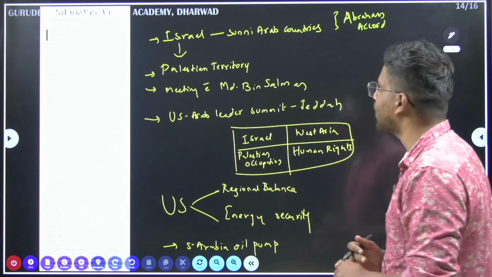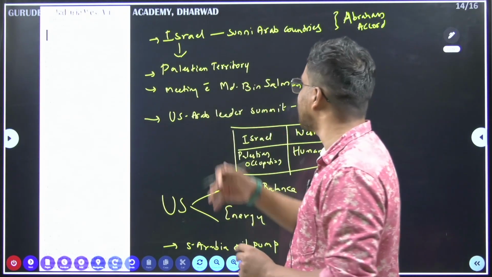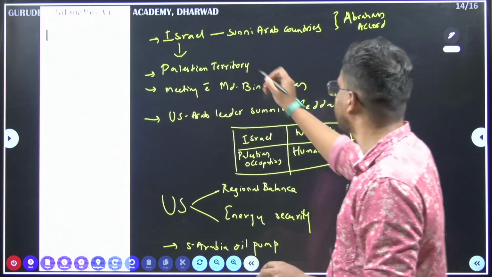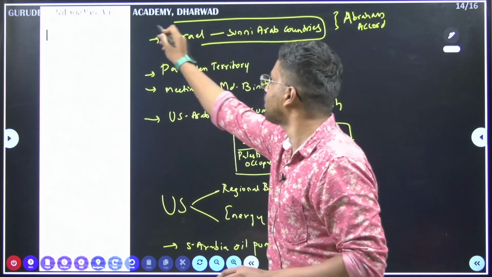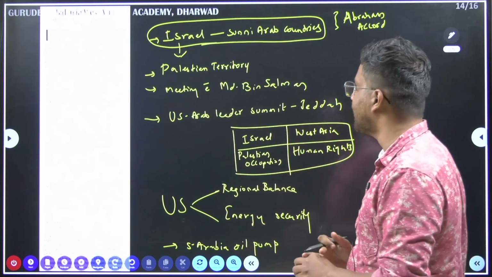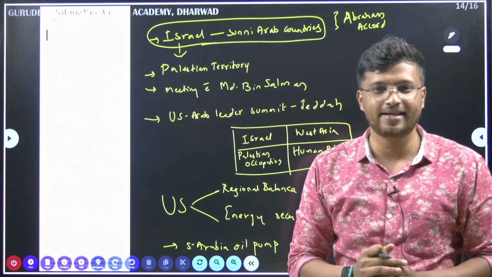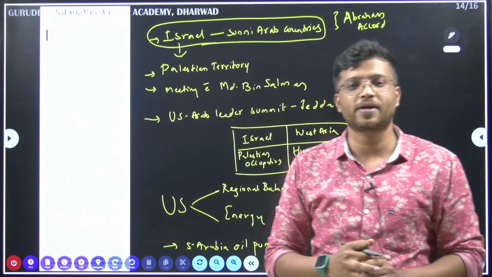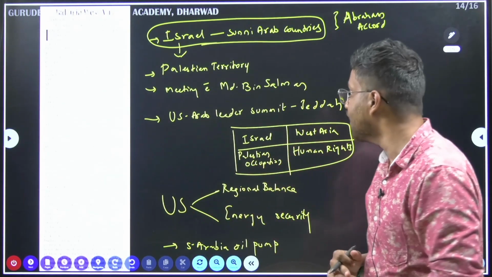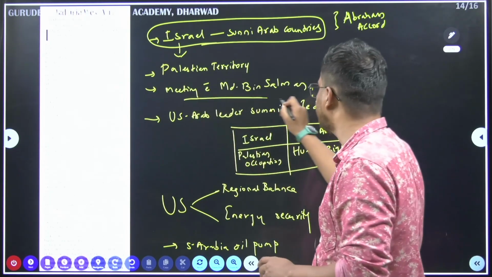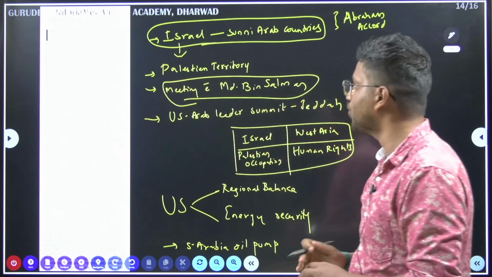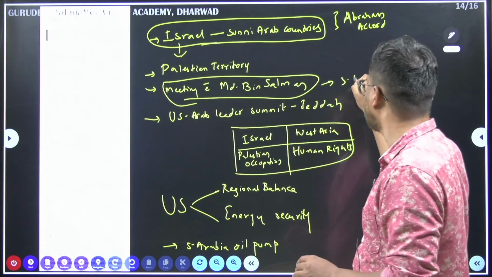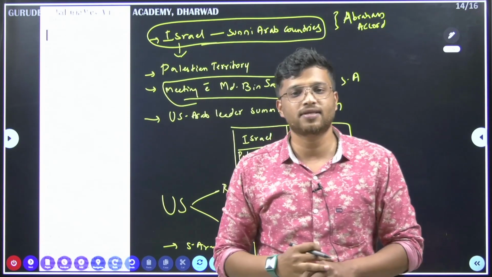Okay, so when we look at it, Biden firstly visited Israel here. There was this conference going on, the Israel Sunni Arab countries conference, and he also visited the Palestinian areas, but he didn't speak anything about the illegal occupation that Israel has been doing in Palestine. His meeting with Mohammed bin Salman of, sorry, Saudi Arabia was very significant